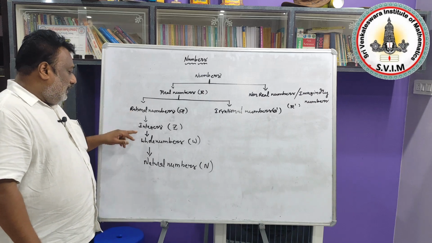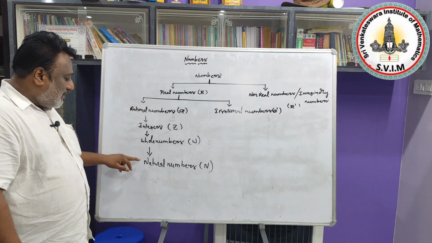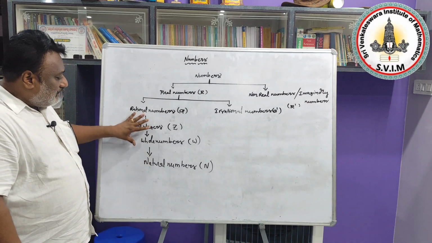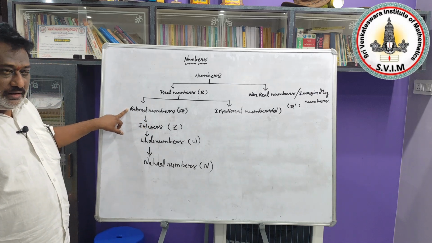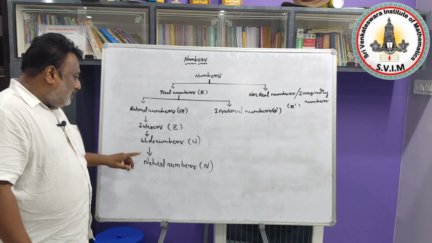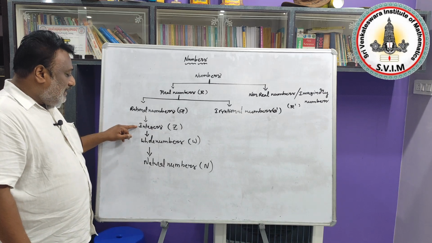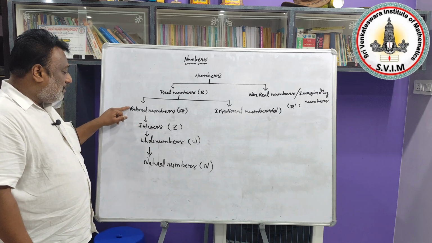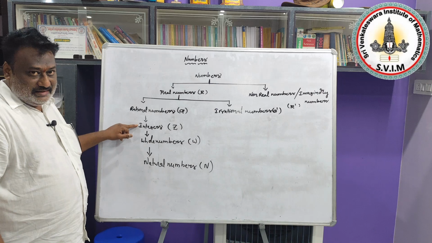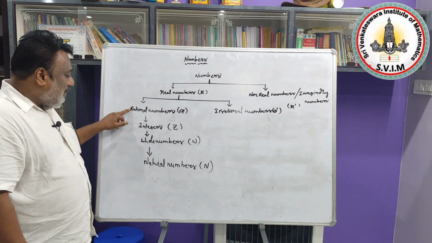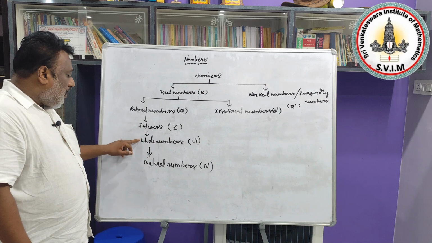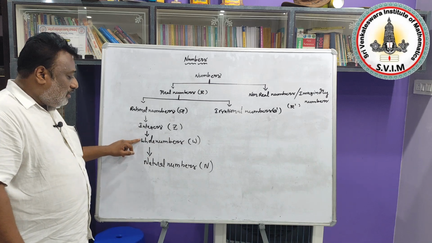Next, here integers, whole numbers, natural numbers, all these types of numbers come into rational numbers, that's all. If you take rational numbers and integers, all integers are rational numbers, but all rational numbers are not integers. Next, all whole numbers are integers, all whole numbers are rational numbers, but all integers are not whole numbers, all rational numbers are not whole numbers.